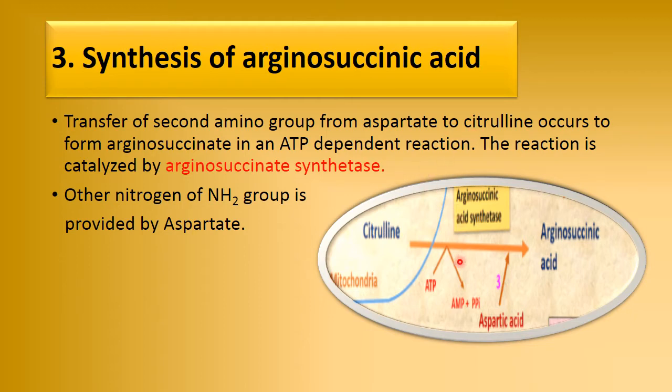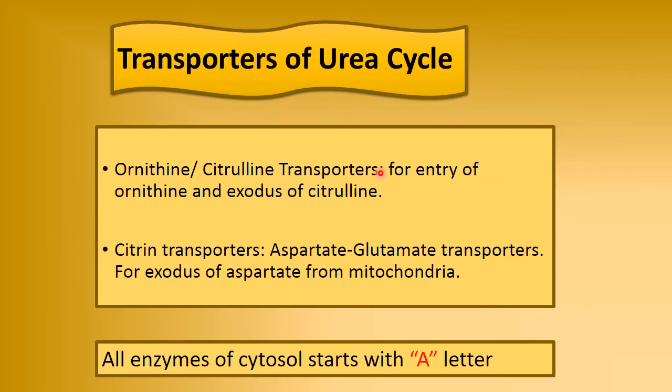Now the third step is synthesis of arginosuccinic acid. It is also ATP dependent. Here the citrulline is converted into arginosuccinic acid, and it takes one molecule of aspartic acid. So the nitrogen, the NH2 group, is provided from this aspartic acid, and 1 ATP is also utilized. So here total 3 ATPs are utilized directly in urea cycle, and the enzyme is arginosuccinate synthetase.